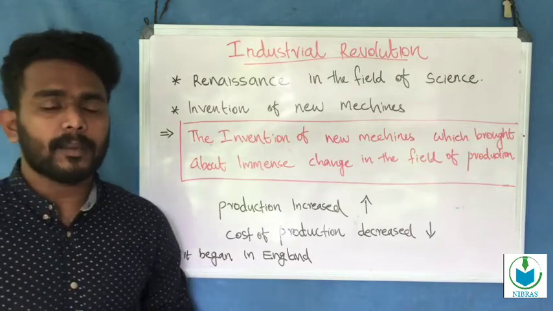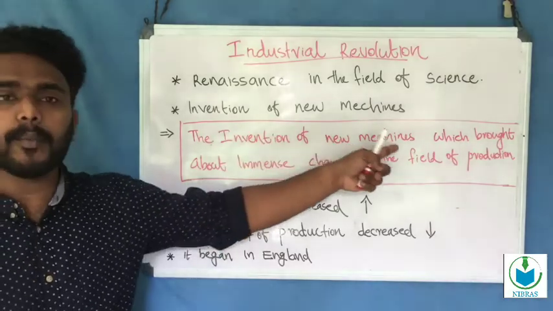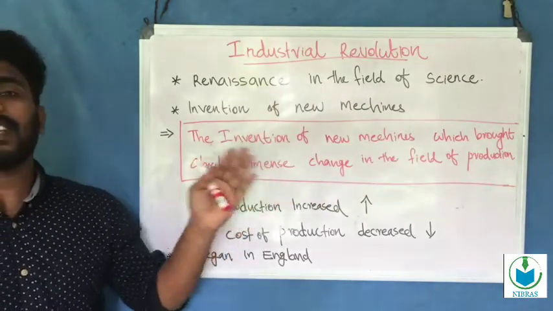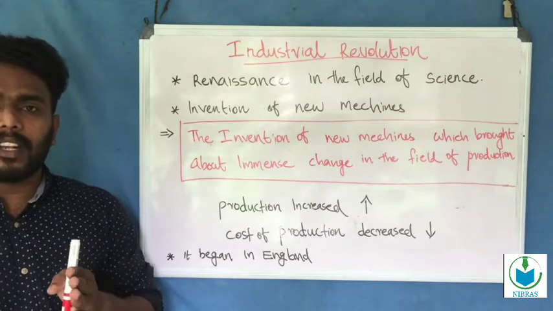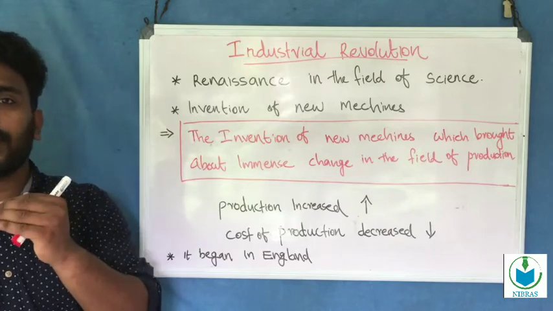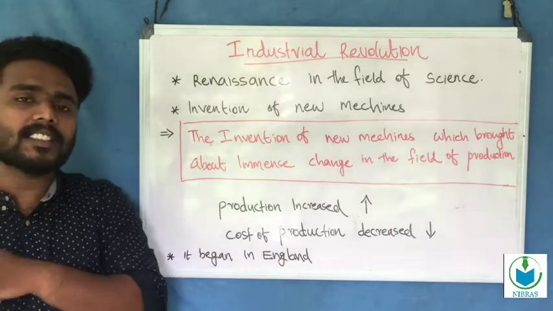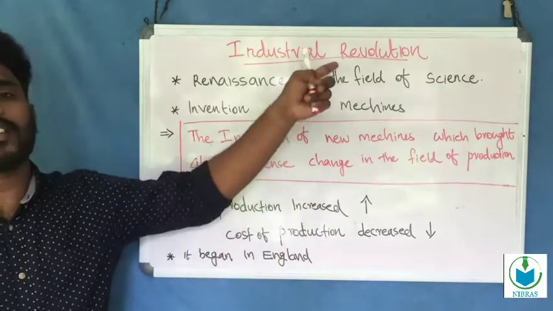What do you mean by Industrial Revolution? The Industrial Revolution is the invention of new machines which brought about immense change in the field of production. Consequently, production increased and the cost of production decreased. Such changes are known as the Industrial Revolution.